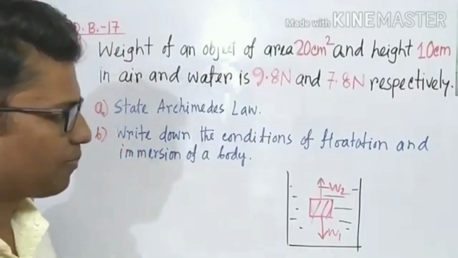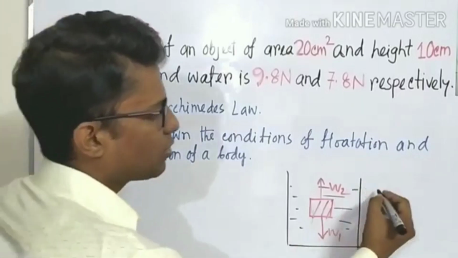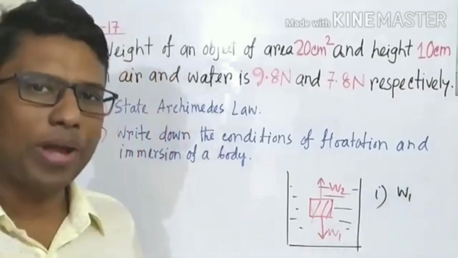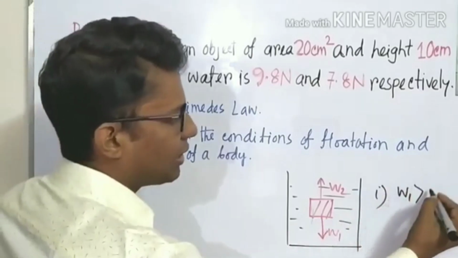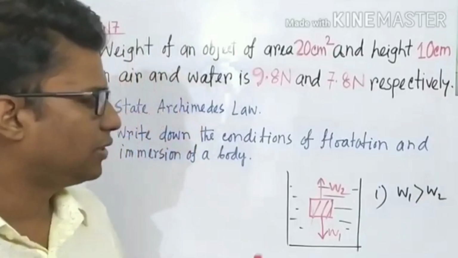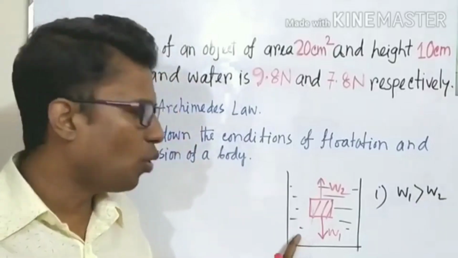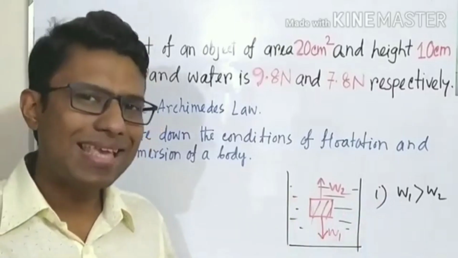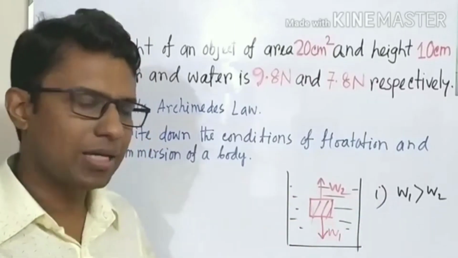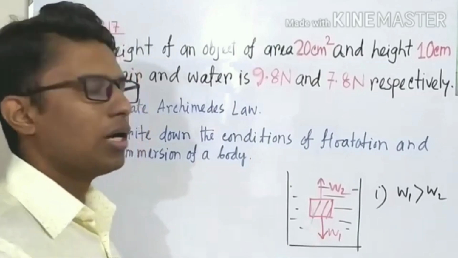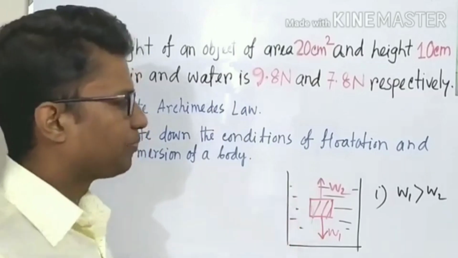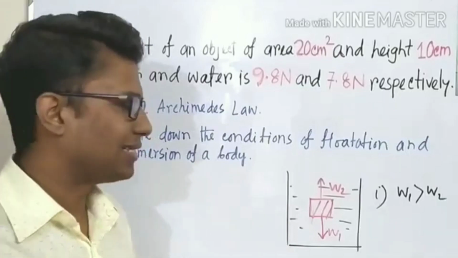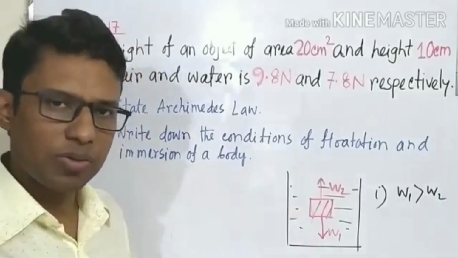So in case number 1, if W1, which is the weight of the object, is greater than W2, if the weight of the object is more than the buoyancy, then the object must sink. So it will sink when its weight is greater than the buoyancy. In this case, the density of the object is more than the density of the liquid or the water.